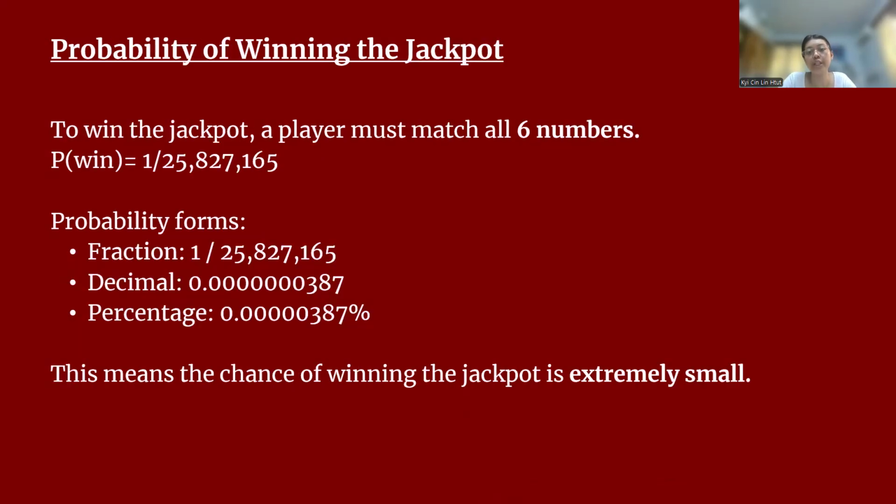So to win the jackpot, a player must match all 6 numbers. Therefore, the probability of winning with one ticket is 1 divided by over 25 million. We can also see that the probability can be written in fraction form, decimal form, and percentage form. This shows that the chance of winning the jackpot is extremely small.